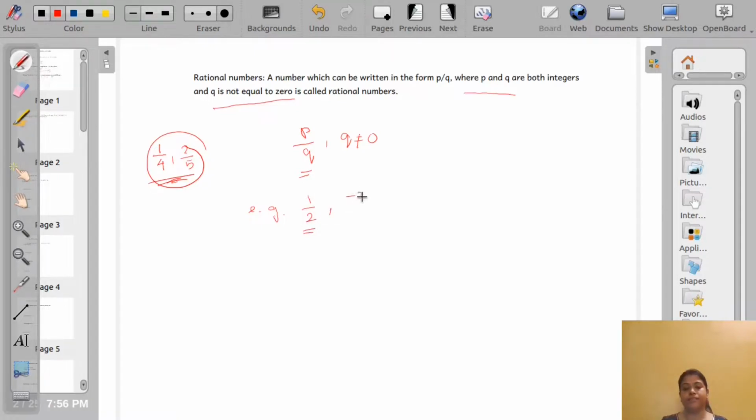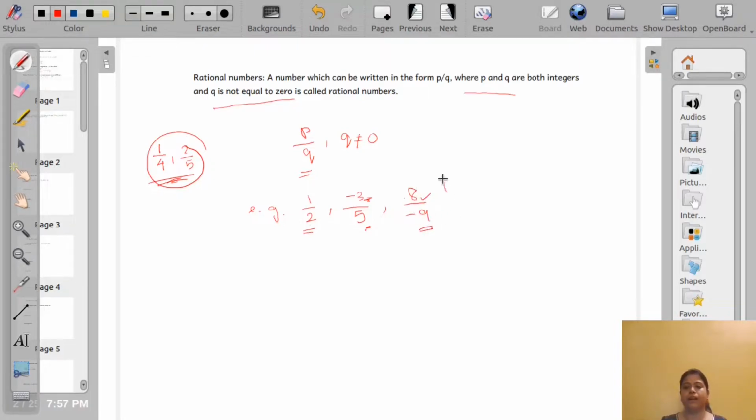Say -3 by 5, this is also a rational number. Why? Because -3 is an integer and 5 is also an integer. So that's why -3 by 5 is a rational number. Now we can write 8 by -9. This is also a rational number, as 8 and -9 are both integers.